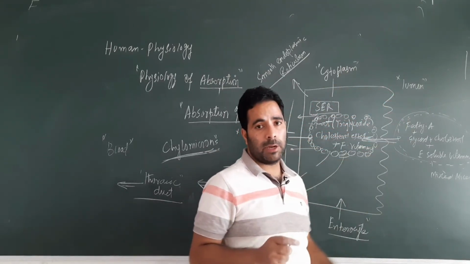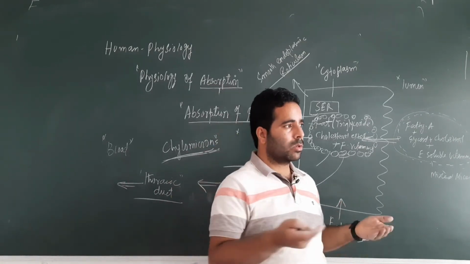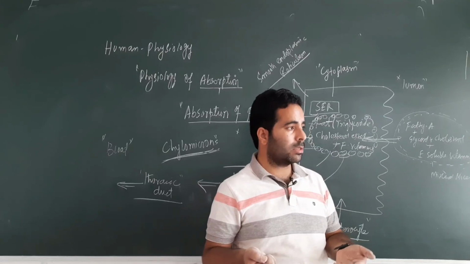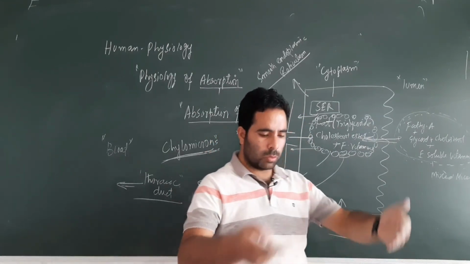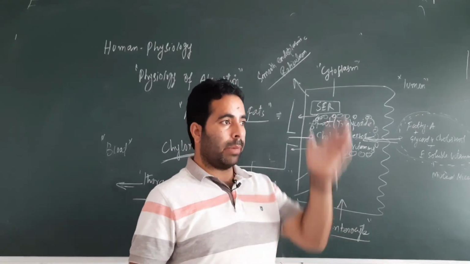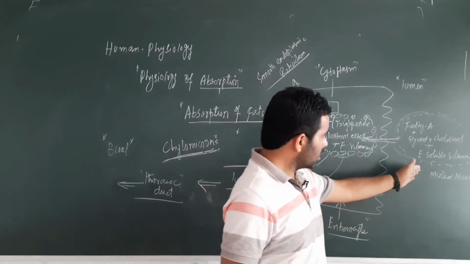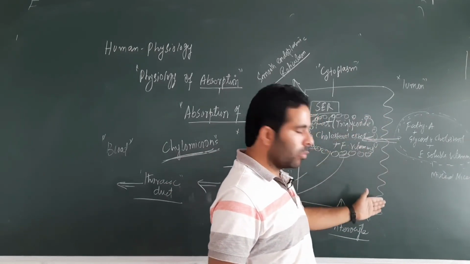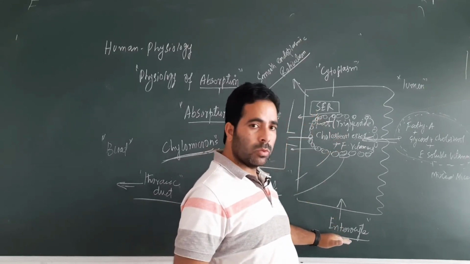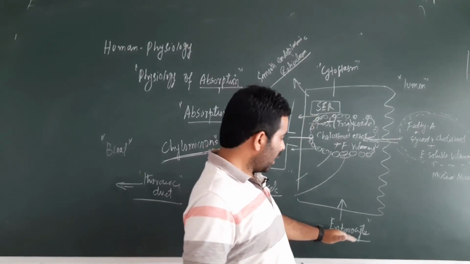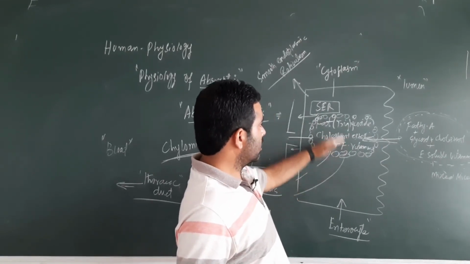It is the emulsified fats which are digested, and finally there is release of glycerol, fatty acids, cholesterol esters, and fat soluble vitamins. These are all hydrophobic in nature, not water soluble, so they must be mixed up with the bile salts. So the first thing that is formed there is known as mixed micelle. These mixed micelles are absorbed by the villi and the microvilli by simple diffusion, and then they reach the cytoplasm of the enterocyte, which is the lining of the gut, and inside the enterocyte there is reesterification.